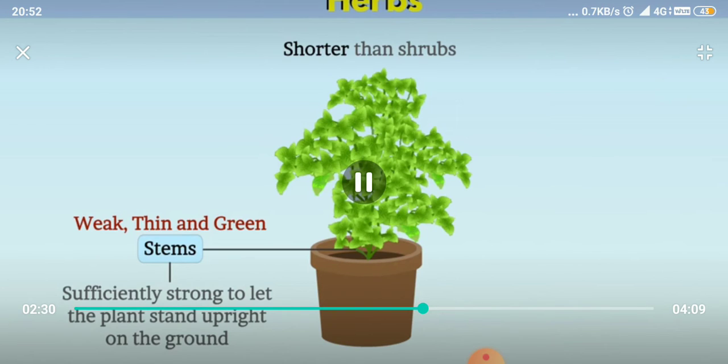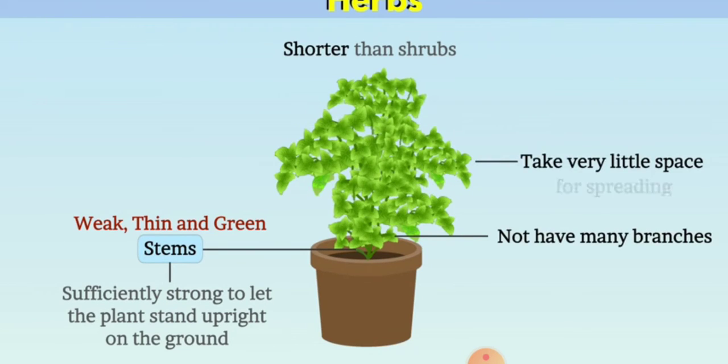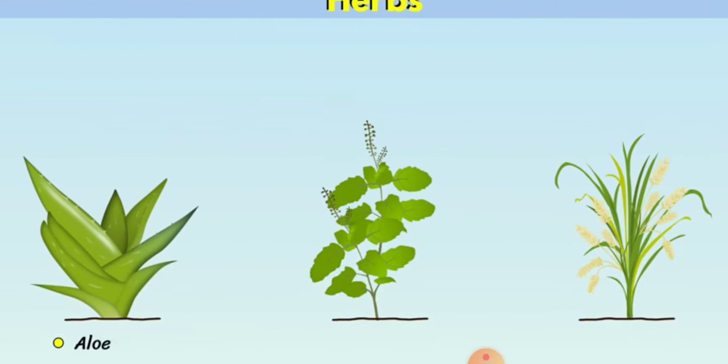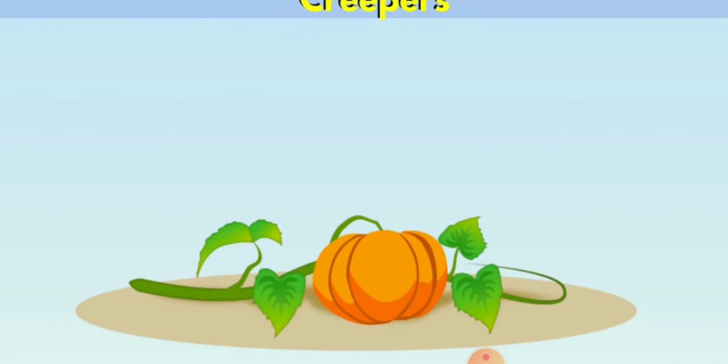For example, coriander, mustard, tomato. These are examples of herbs. They do not have many branches, as you can see in this animation. They have a short lifetime. More examples of herbs are aloe vera, tulsi, wheat, coriander, spinach, paddy.